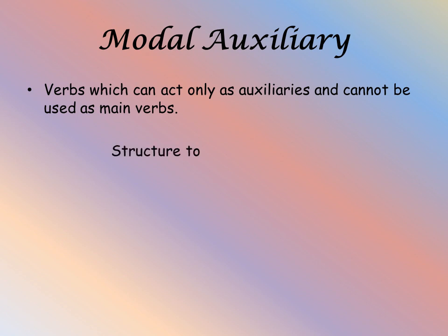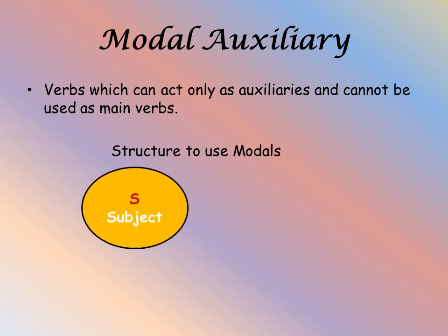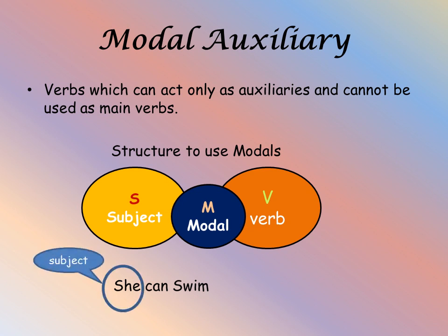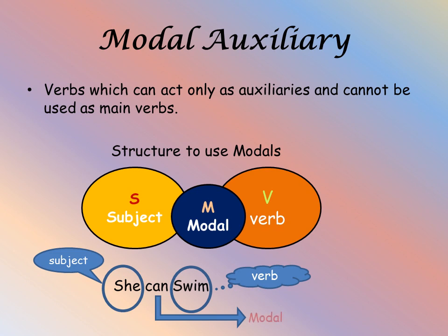Let us see the structure to use these modal auxiliaries in a sentence. Except in interrogative sentences, these modal auxiliaries are used between the subject and the verb. Let us see an example. She can swim. Here she is the subject and swim is the principal verb or the main verb. And can is used to modify this principal verb to show the ability of a person to swim. Hence, here the modal verb is used between the subject and the verb in this example.